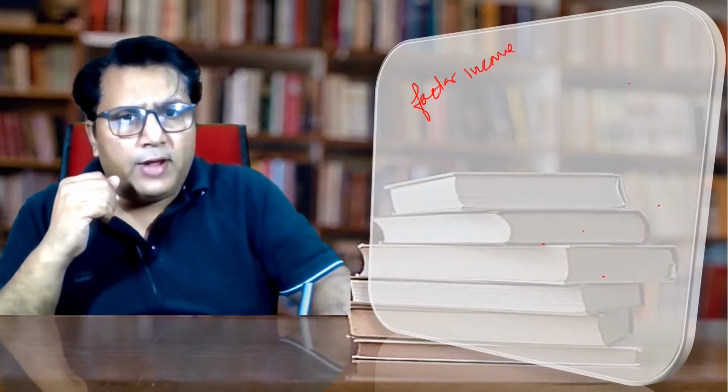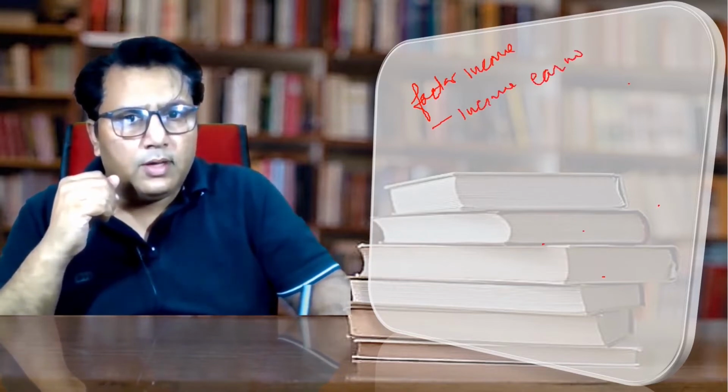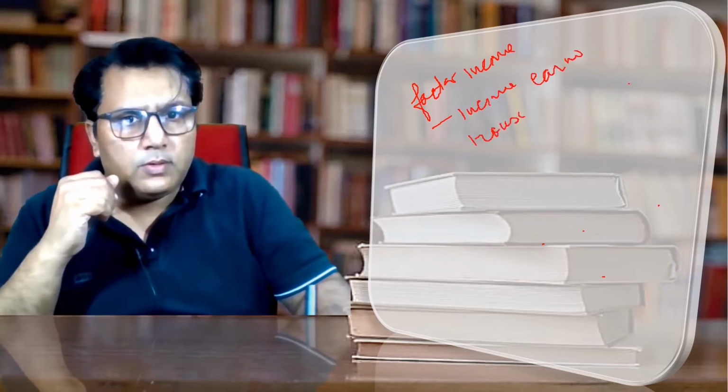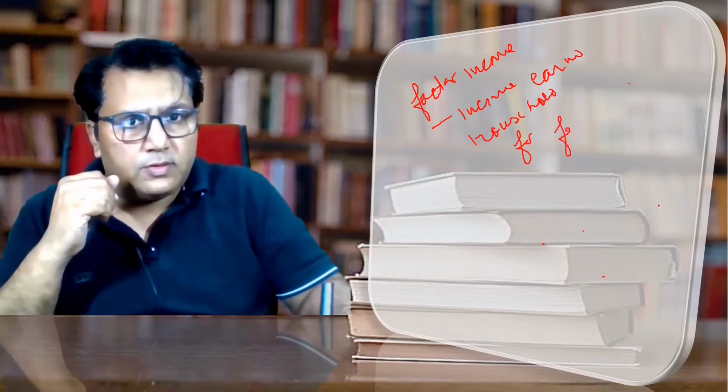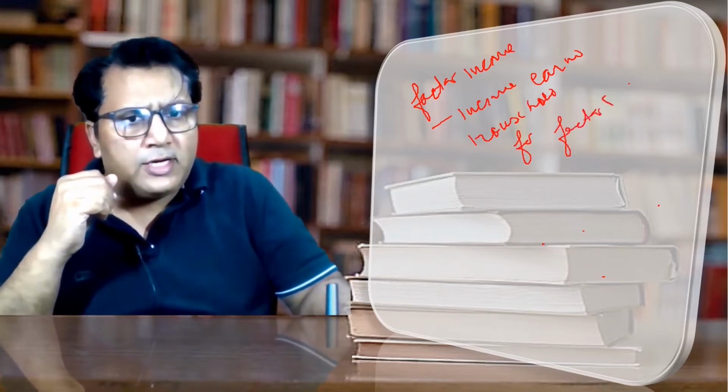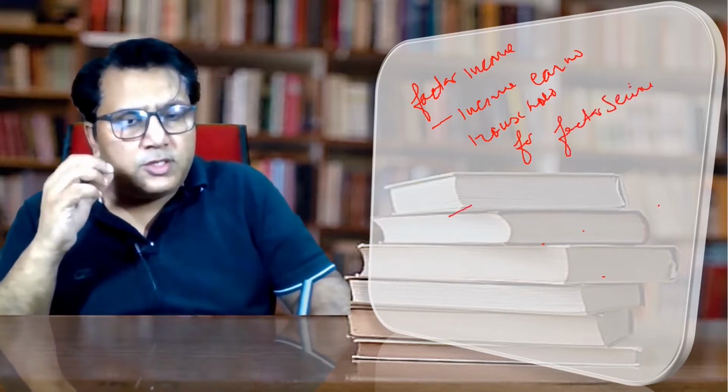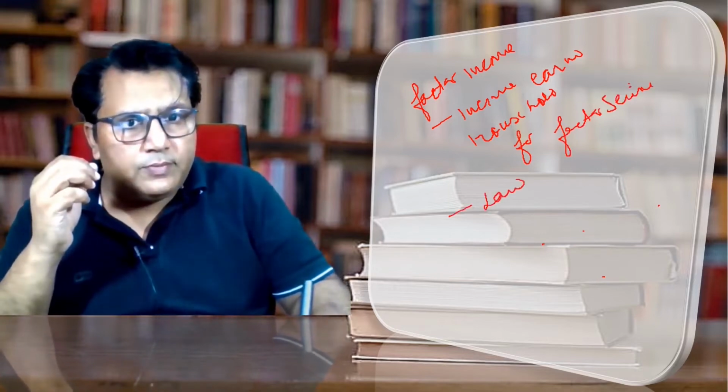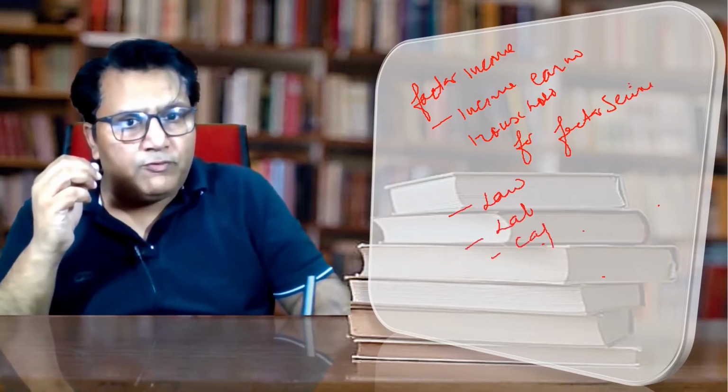What is factor income? Factor income is the income earned by the household for rendering factor services. What factor services does the household give? The household gives services like land to the firm, labor to the firm, capital to the firm and entrepreneurship to the firm.